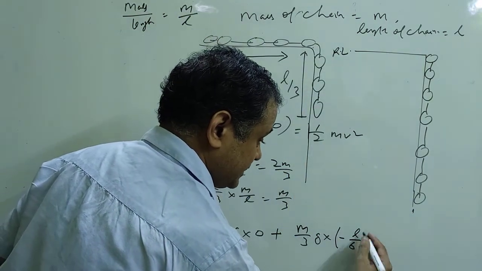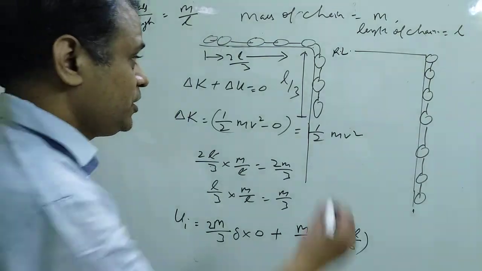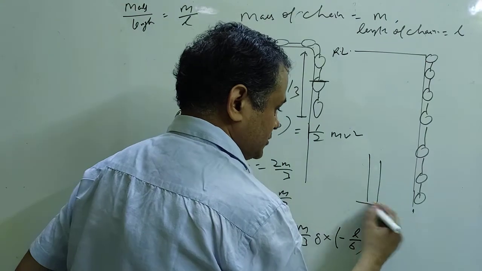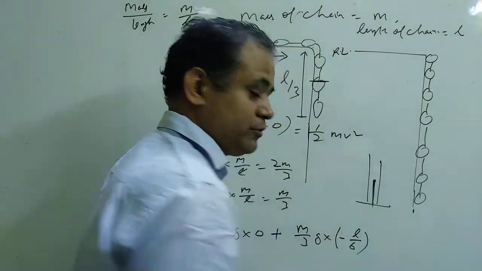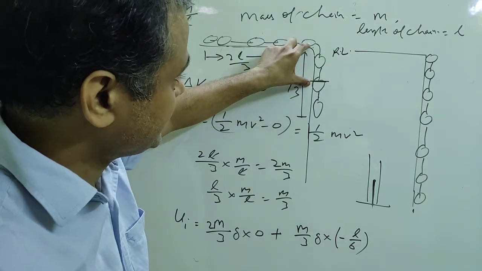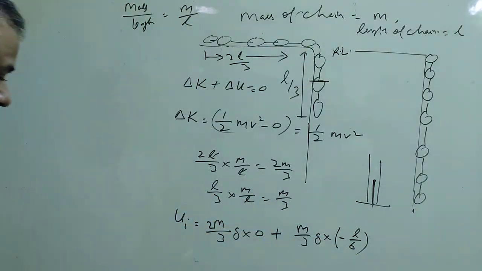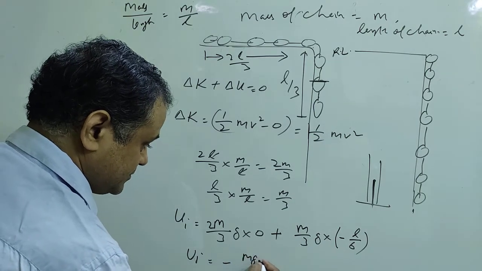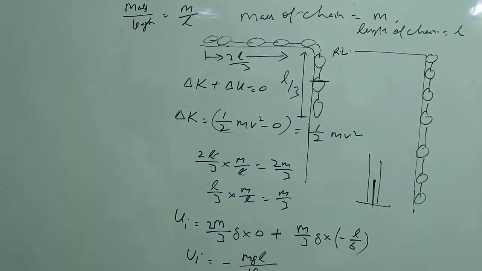No, it will be minus L by 6, because if a rod is kept on the surface, we take the height from its midpoint, that means the center of mass. So its center is L by 6, so minus L by 6. So the initial potential energy is minus mgL by 18.